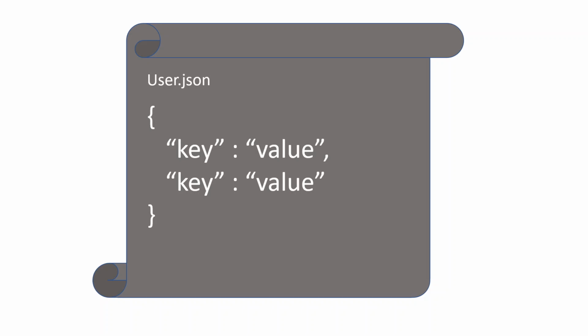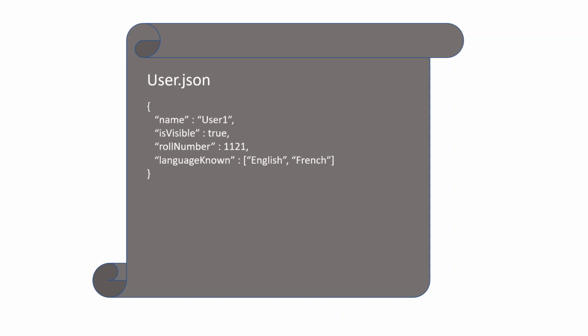So, for example, if our user has a name, we would surround that name in double quotes, and we will also assign it a value corresponding to that key. In this example, I have used 4 different properties and assigned them different values.